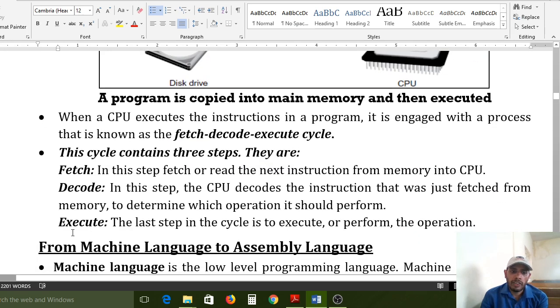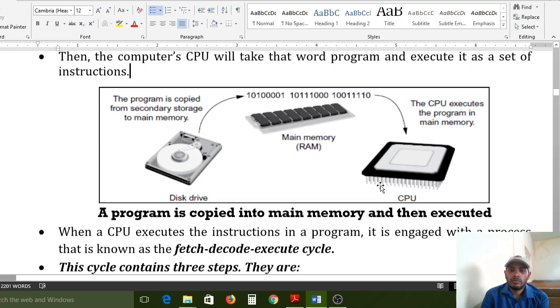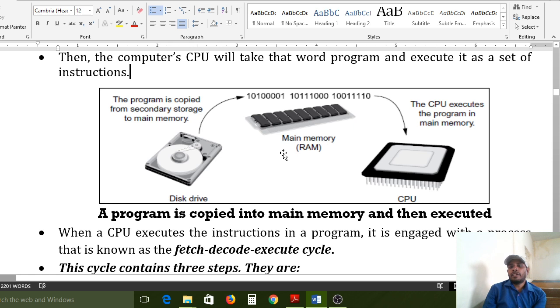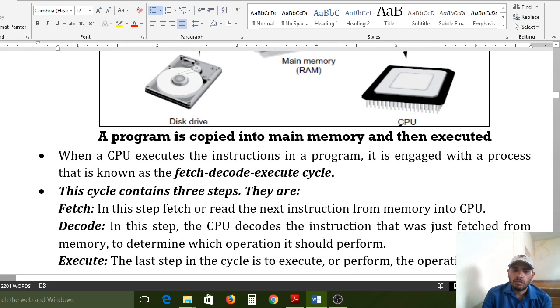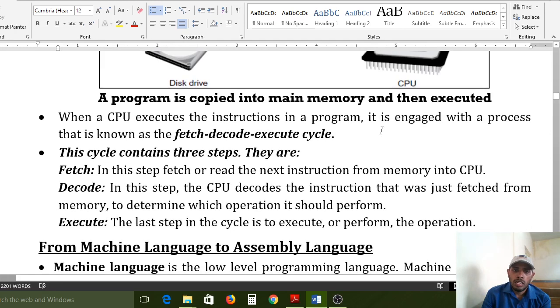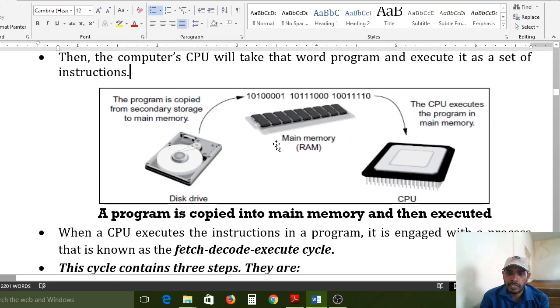That is the last phase, the execute phase. The last step in the cycle is to execute or perform the operation. After decoding, it will transfer to the CPU. CPU will execute each and every instruction. How many lines we have, that number of times it will execute by the CPU. Now, understand what is the process of our files' execution process?